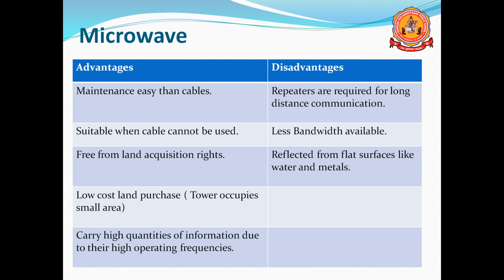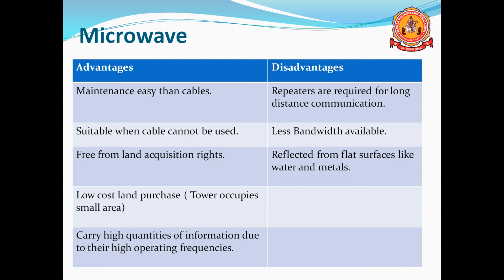Suitable when cable cannot be used. In some places, such as hill areas or forests, it is not possible to dig, or land acquisition rights are not given. In those places it is suitable. Whenever cable connection is not possible, at that time we can use the microwave. It is free from land acquisition rights. No need to acquire the land for transmission.